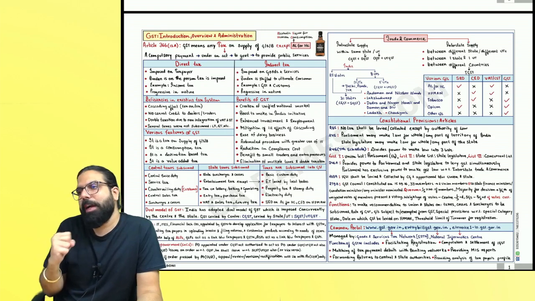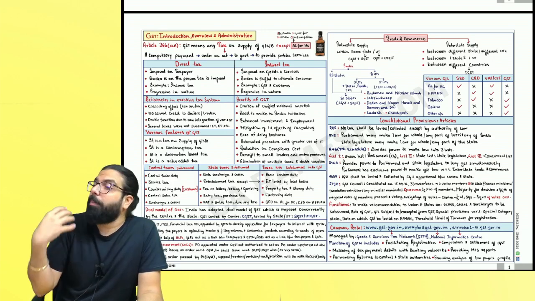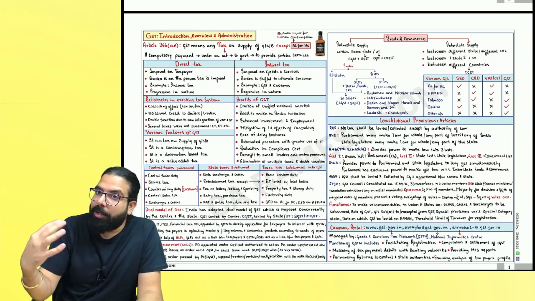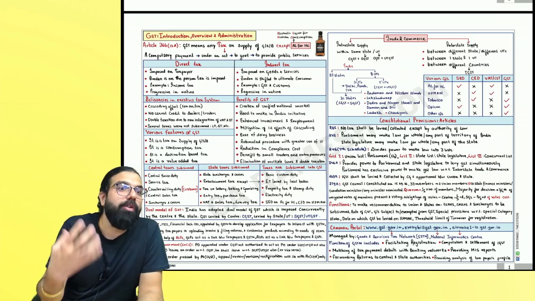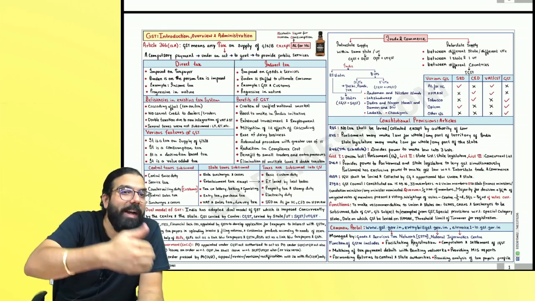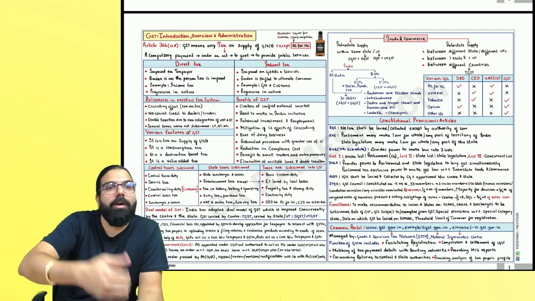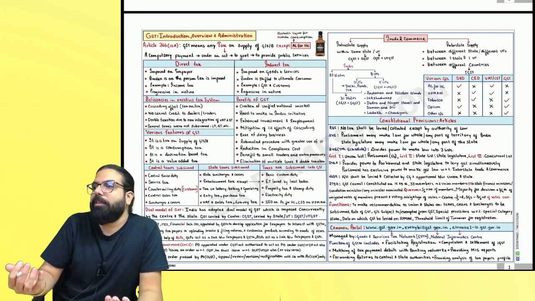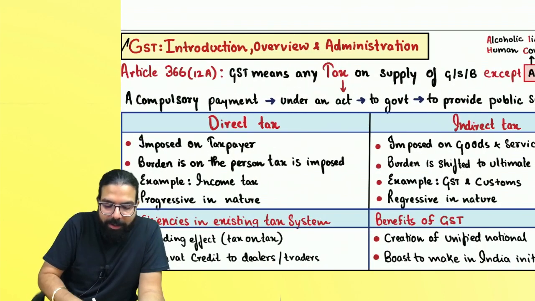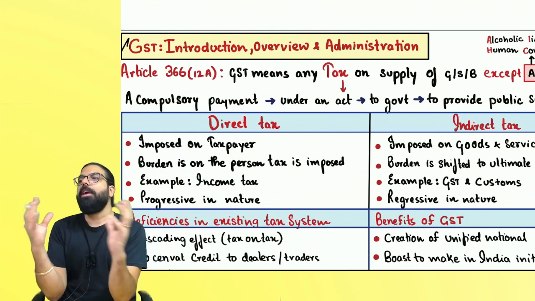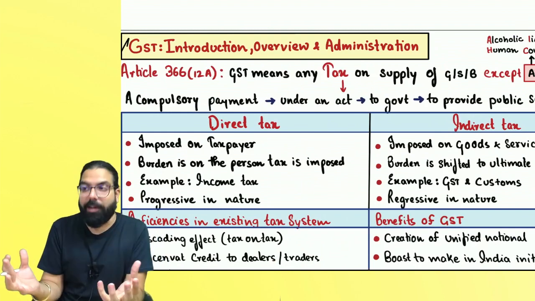Otherwise, just imagine one day I took class. I kept telling everything, all the concepts, and I completed the class. When you go back home, how will you know where we started? What was the next thing we learned? So when we start the class, the first thing over here is article number 366. So we'll be learning about article number 366 in detail.